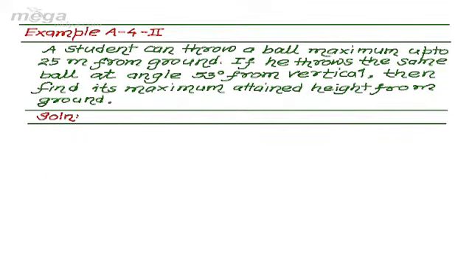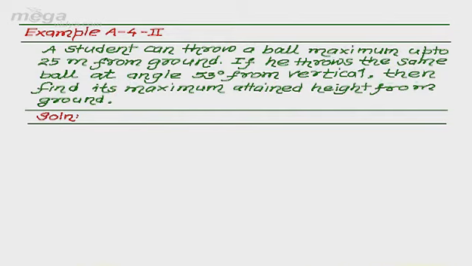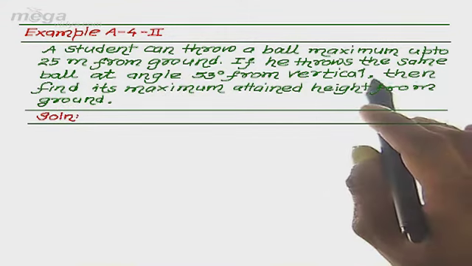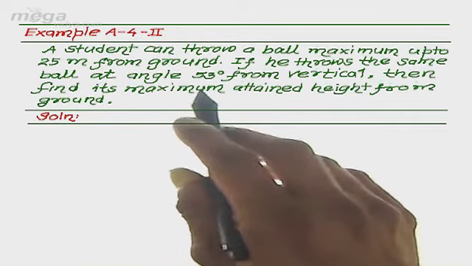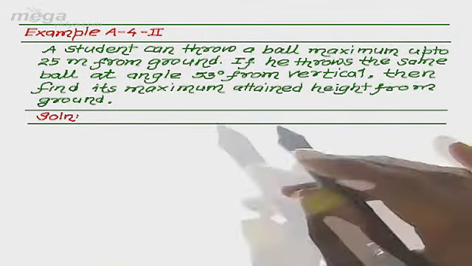So students, our next example is quite a tricky one, in which we have been provided that a student can throw a ball maximum up to 25 meter from the ground. If he throws the same ball at angle 53 degree from the vertical, then find its maximum attained height from the ground.